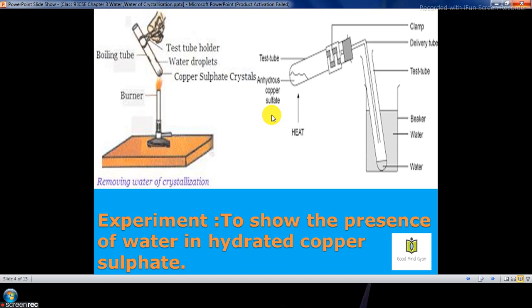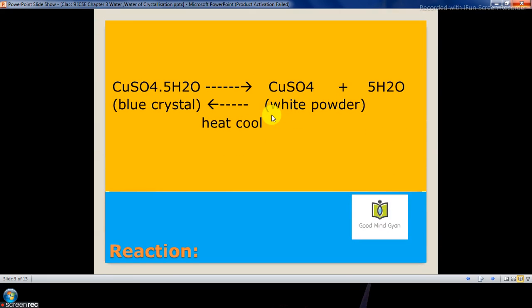Now, if you allow the apparatus to cool and then you remove the test tube containing anhydrous copper sulfate and you add a few drops of water to the anhydrous copper sulfate, what will you observe? You will observe that the copper sulfate will regain its original color, which was blue. Okay, so in this activity we have proved that hydrated copper sulfate contains water.